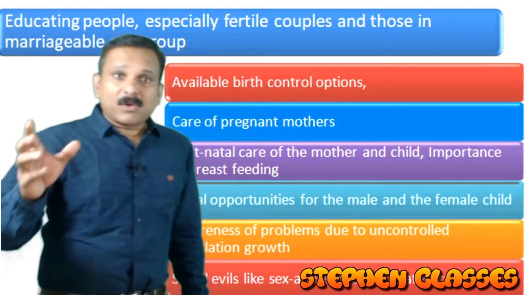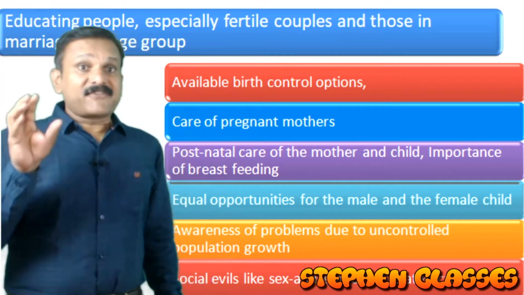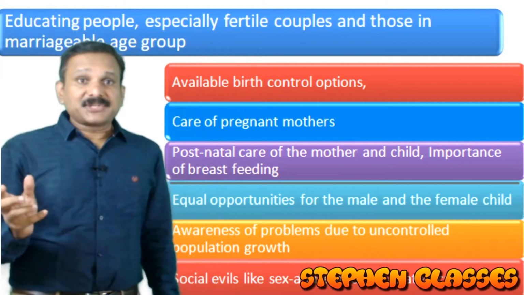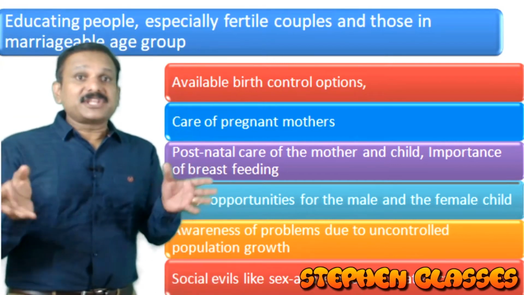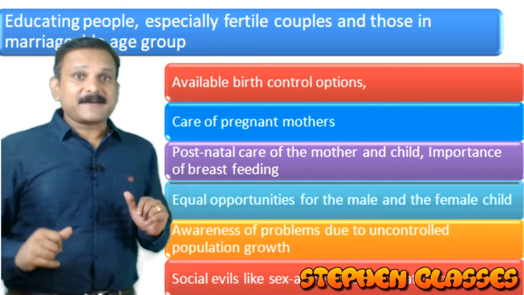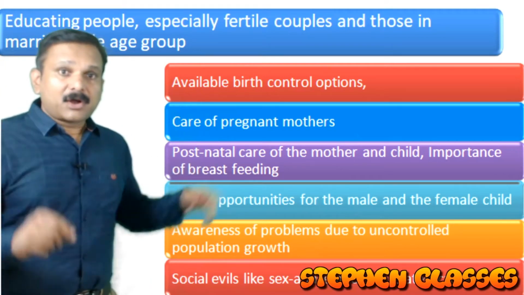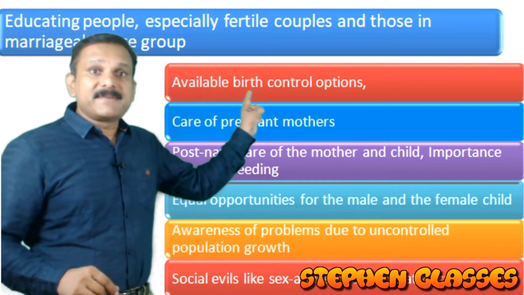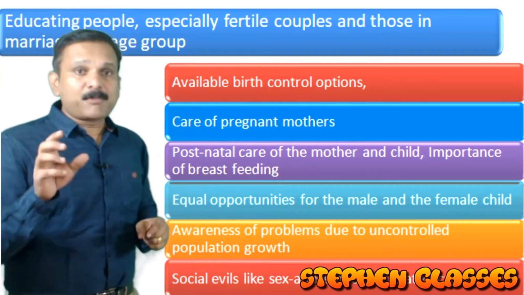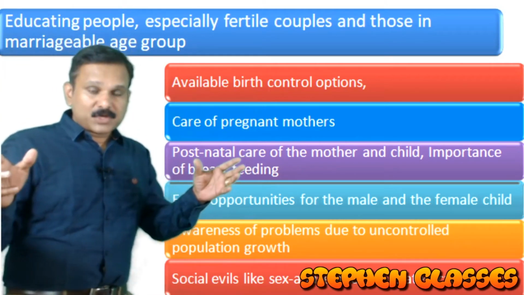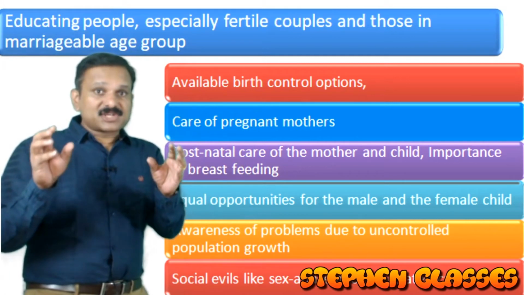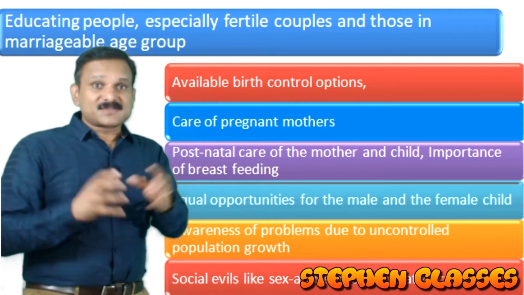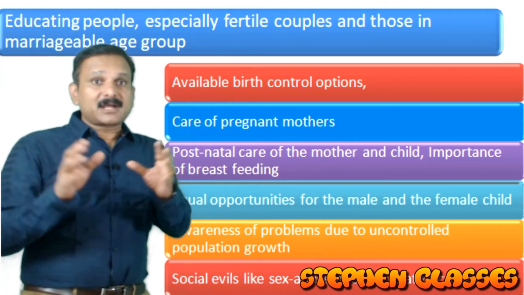Now we are also educating people, especially fertile couples and those in the marriageable age group. They will be provided with information in a different manner, on different things. They are given information on available birth control options. You know, we have a problem of population explosion, so we will give them all the information about birth control options.